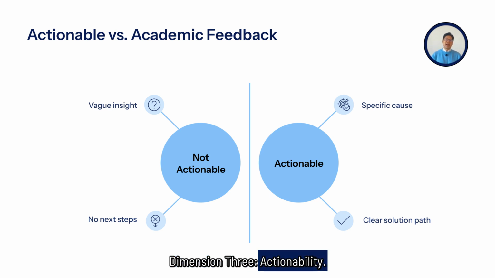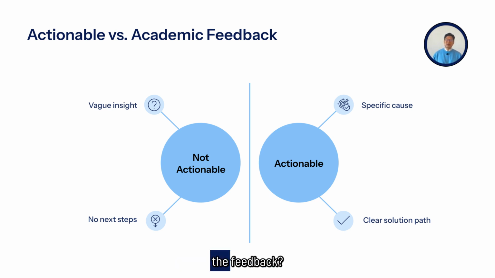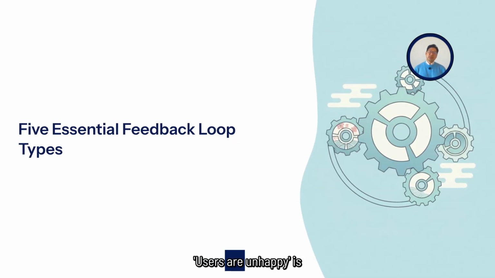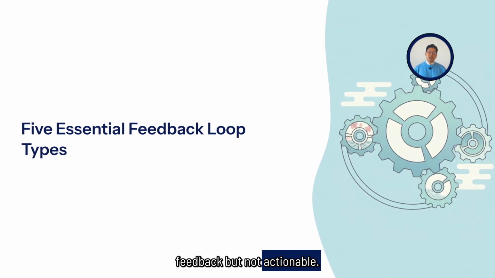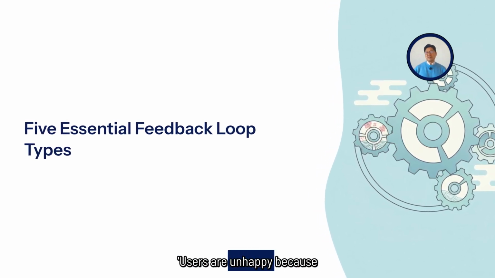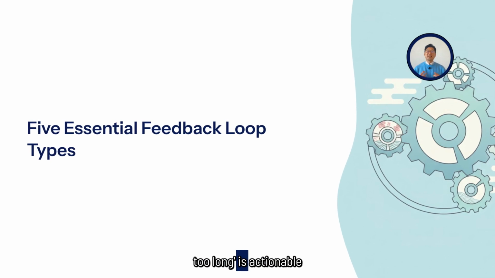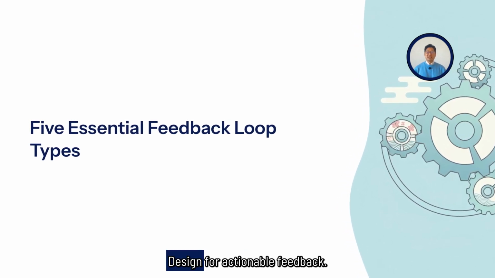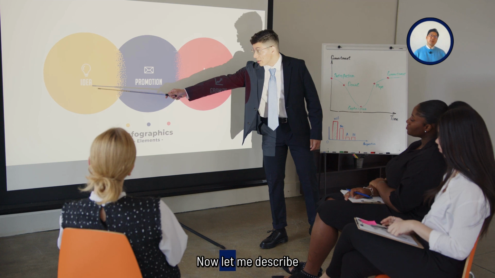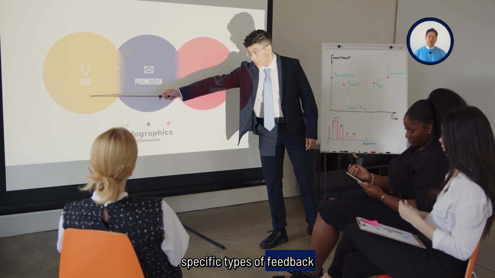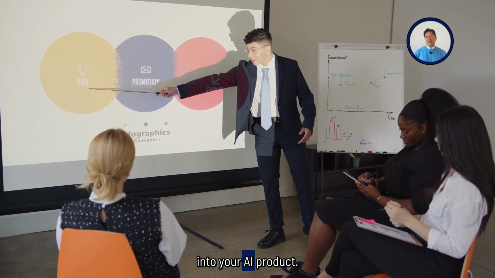Dimension 3, actionability. Can you act on the feedback? Feedback that you cannot act on is academic, interesting, but not useful. Design feedback loops that produce information you can actually use to make decisions. Users are unhappy is feedback but not actionable. Users are unhappy because the loading time is too long is actionable. You know what to fix. Design for actionable feedback. Now let me describe specific types of feedback loops you should design into your AI product.